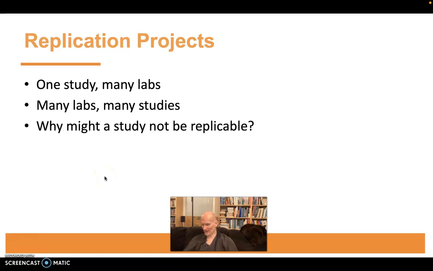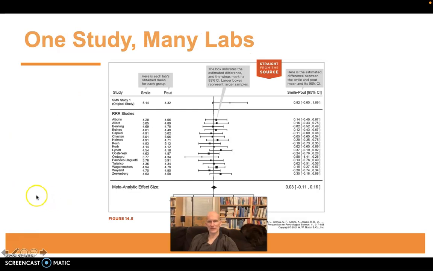Now, a whole bunch of labs together tried to replicate that finding in a multinational replication attempt. And these were their results. This is the confidence interval for each lab's result. And as you can see, 0 is included in every confidence interval. So the results of these many replication studies suggest that the original finding was indeed a fluke.